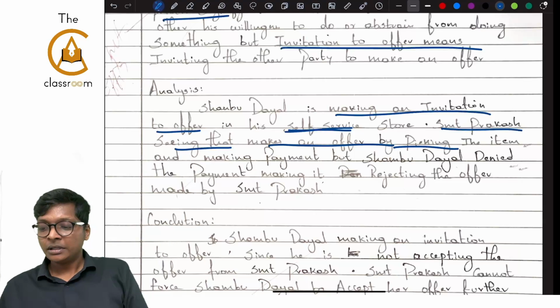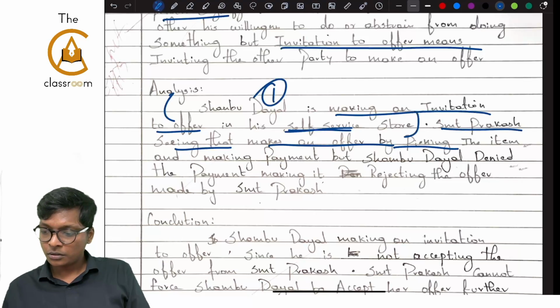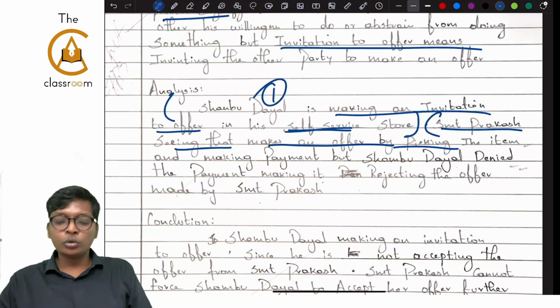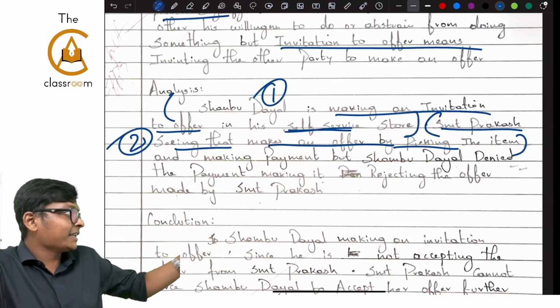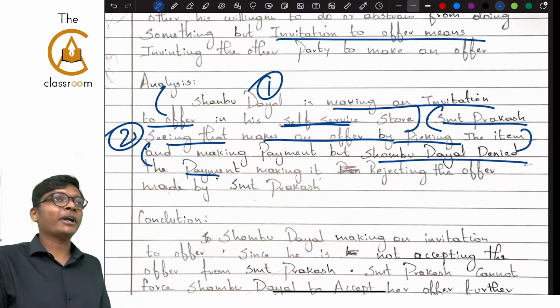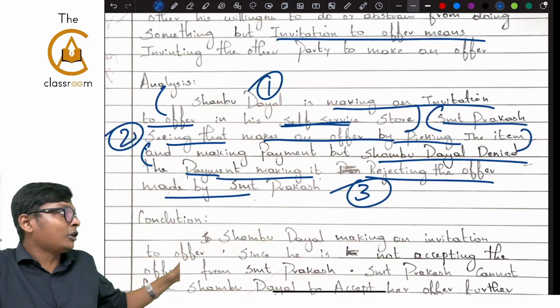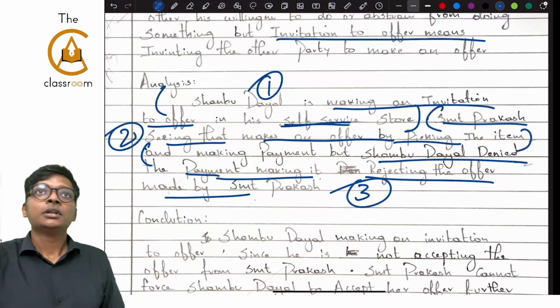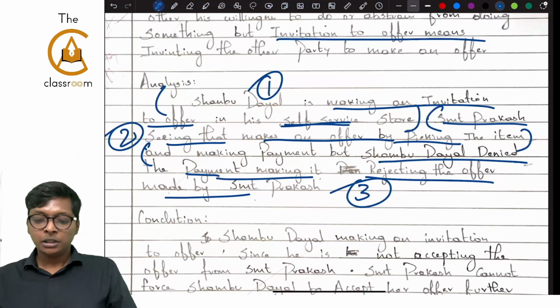See, 1. He connected with invitation to offer. Next. 2. So in 1, invitation to offer he connected. In 2, he connected the question with offer. Srimati Prakash made an offer. Last, on making payment, Shambhu Dayal denied the payment and rejected the offer. Third point, connecting what happened in the question, saying that the offer is not accepted. All 3 are there, guys. This only is a proper example of analysis. Now come to conclusion.